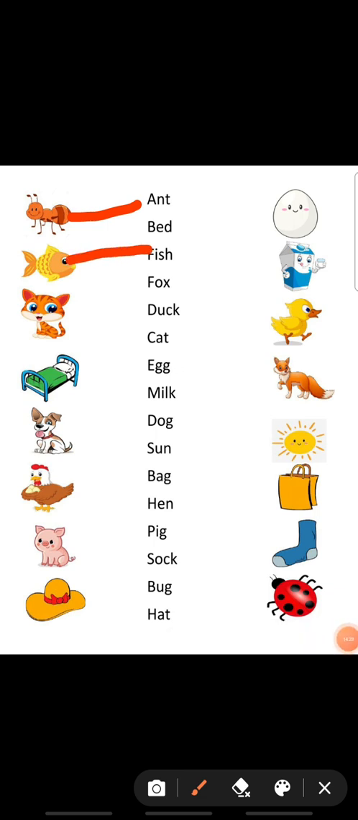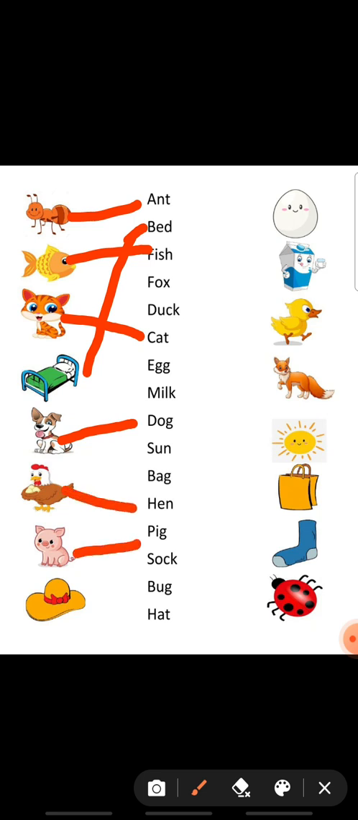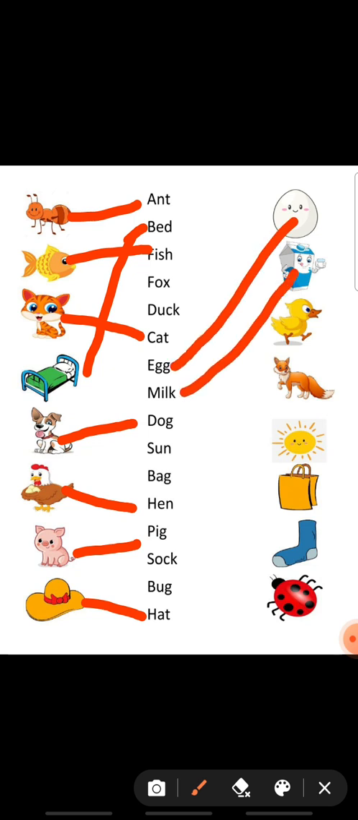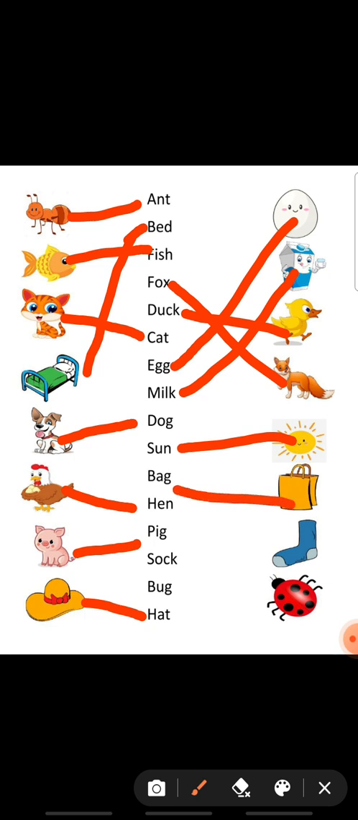Fish. Cat. Bed. Dog. Hen. Pig. Hat. Egg. Milk. Duck. Fox. Sun, bag, socks, bug.